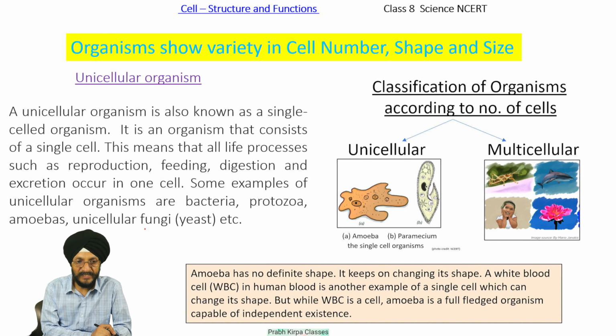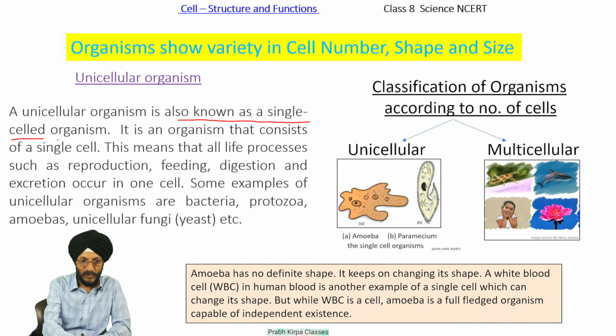Now the question is, organisms show variety in cell number, shape and size. In the case of unicellular organisms, a unicellular organism is also known as a single celled organism. It is an organism that consists of a single cell.